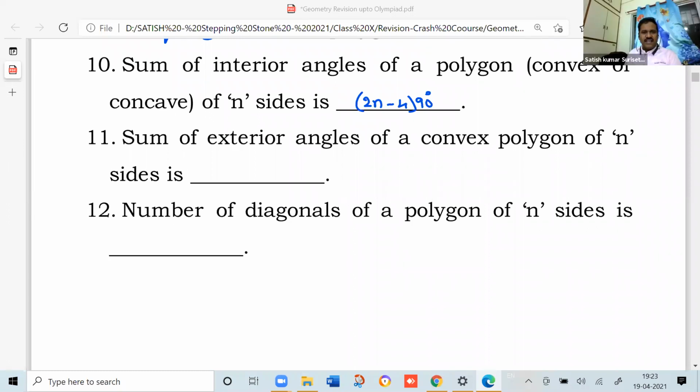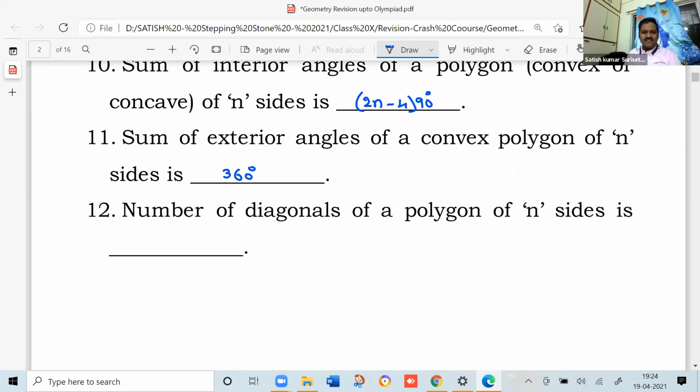Sum of exterior angles of a convex polygon of n sides is 360 degrees.